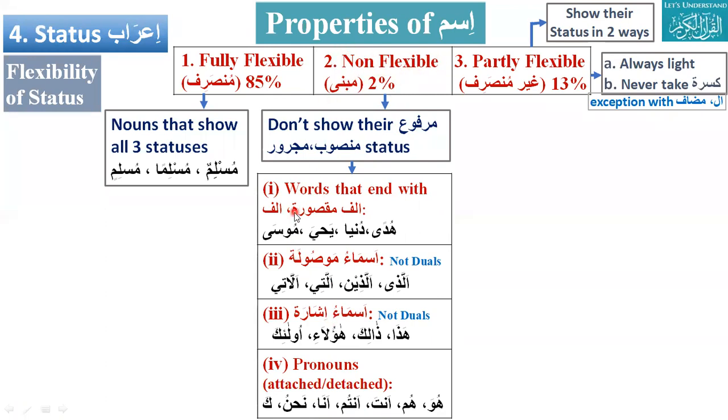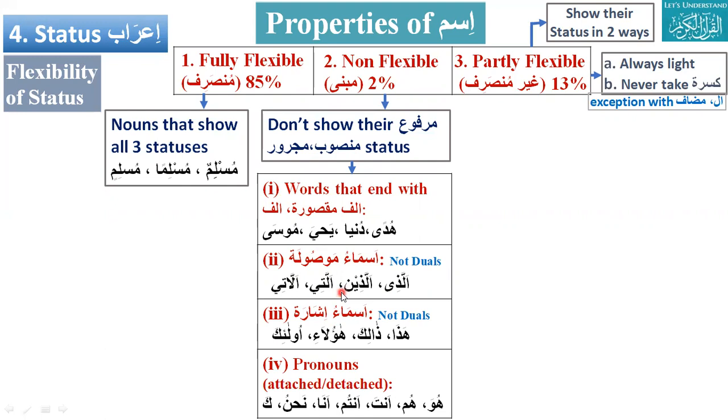Non-flexible. So there are four things for non-flexible. First is words that end with alif or alif maksura, like Yahya and Musa. Second is the relative nouns, asma mawsula. What are those?